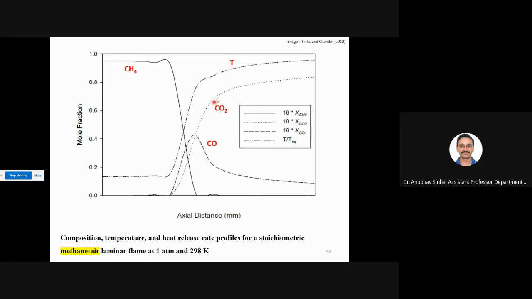CO2 is always going up. It will not go down, while CO is an intermediate. If you go back to the reaction kinetics lesson, the topic, we have talked about various reaction mechanisms. So CO forms and CO also burns again to form CO2. Okay, so CO is going down and it will go to 0 after some time, and you will have purely CO2. That is how we define complete combustion. If you have CO remaining in your product, then the combustion is not complete. Okay, so let us look at the profiles.